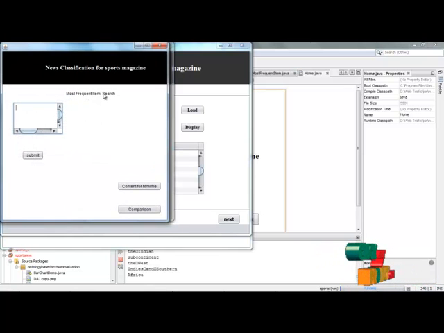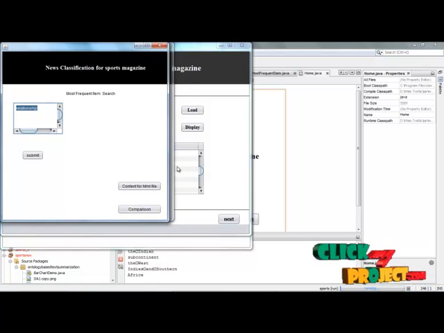Here we are going for the most frequent item search. The most frequent item search means the word which occurs most in the user input. So simply click the submit button. Here the word occurring the most times will be generated. After clicking the submit button, the effective summarization is made based on the user input, and after the effective summarization the ranking is generated for each and every term, and after the ranking generation we have to append this content in a HTML file. After appending this content in a HTML file, we have performed the effective news classification for the sports magazine.